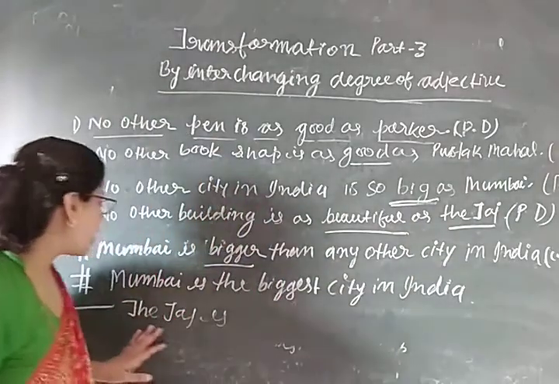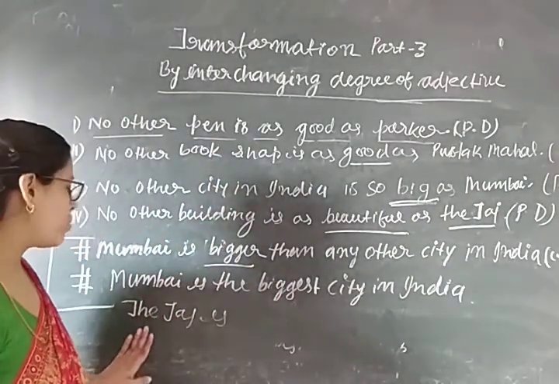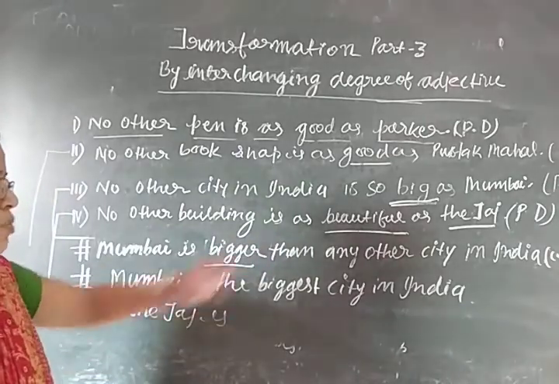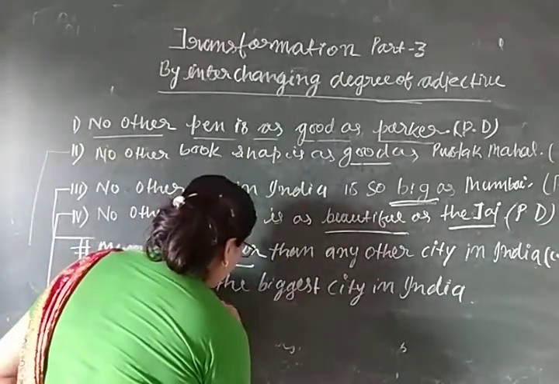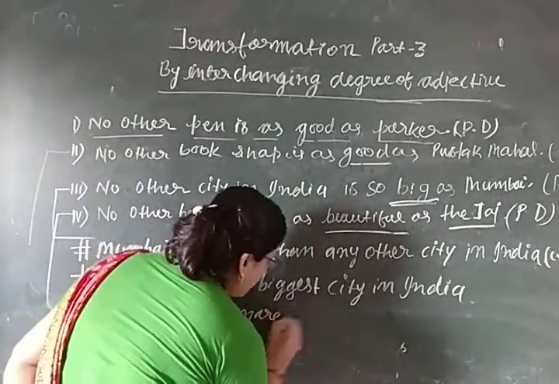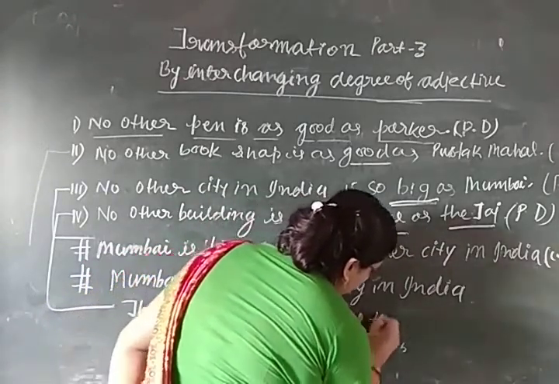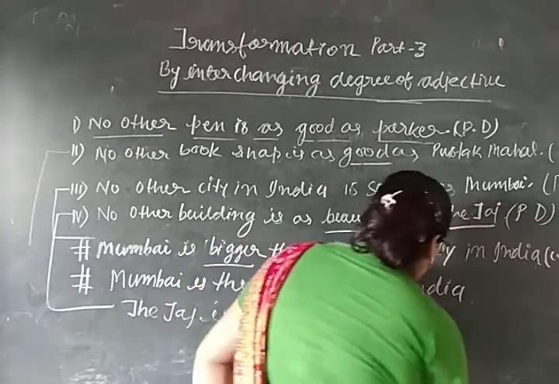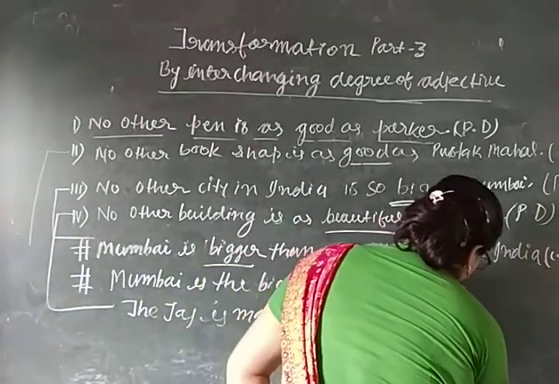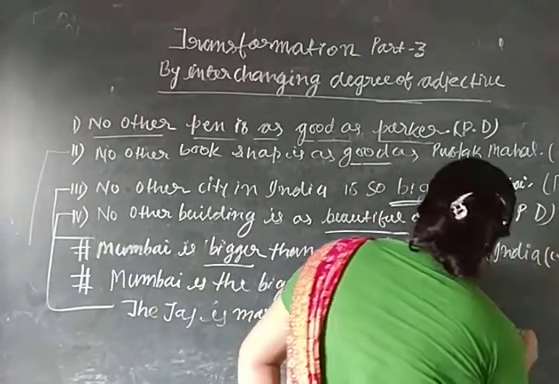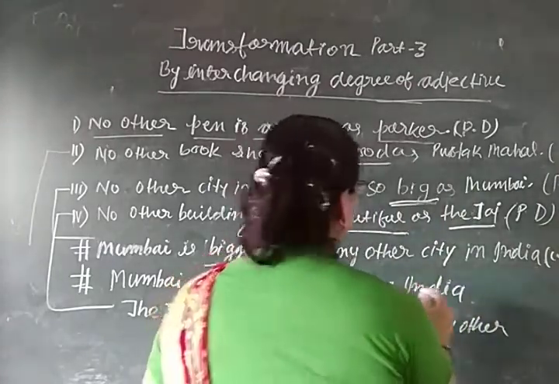Because we are using comparative degree here, we will write, the Taj is more beautiful than any other building.